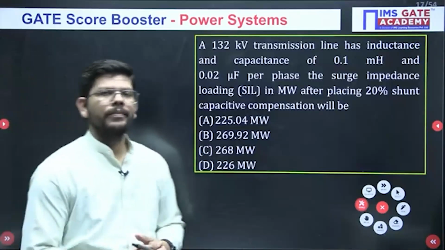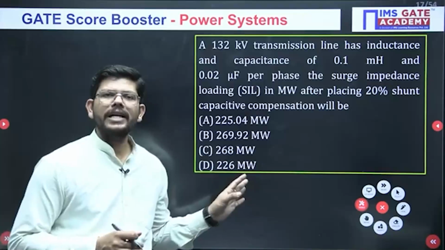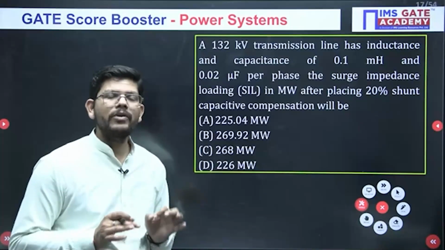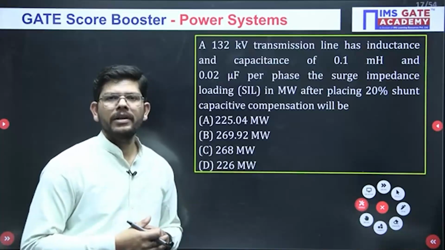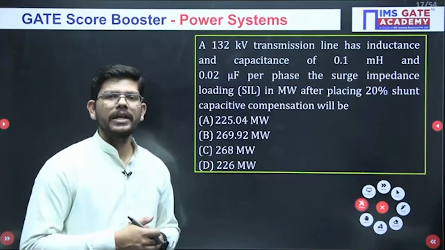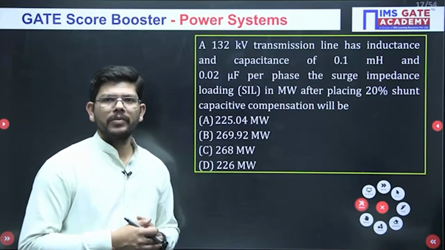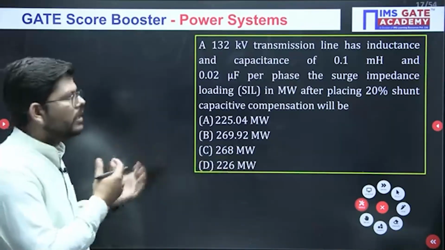Now, long back these types of questions were asked in the GATE exam, and this time I am thinking that they will definitely touch the travelling wave concept as well. They will pick a question and give it in the 2024 exam. So be prepared with these two questions that we are going to solve in a few minutes.